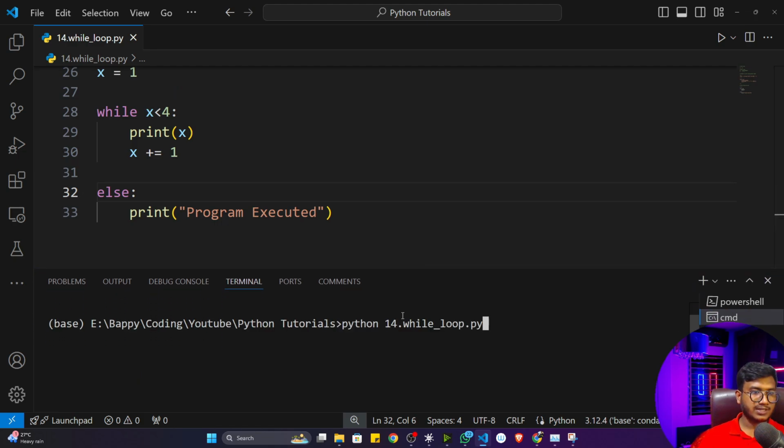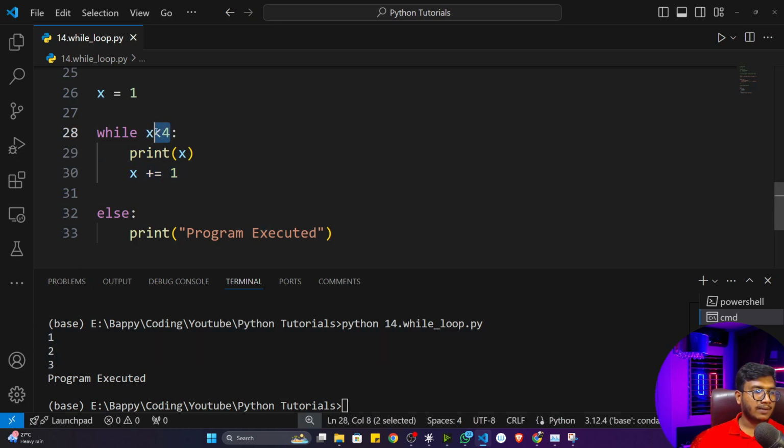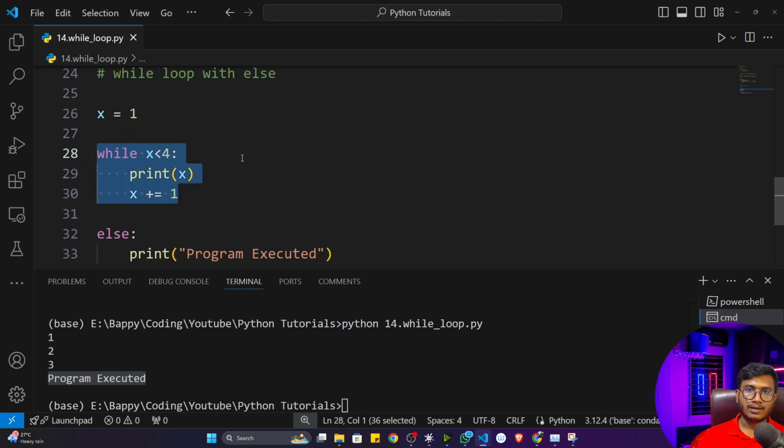I'll take the terminal. If I execute this program, it will print from 1 to 3. First, 1 is less than 4, it will print 1 and update. Then 2 is less than 4, it will print 2. Then 3 is less than 4, it will print 3, and then it becomes 4 is less than 4? No, it's a false condition, so it will come to the else condition. In the else what I've written is program executed. See, program executed has been printed. That means you can use this else statement with the while loop, not only with the if condition.